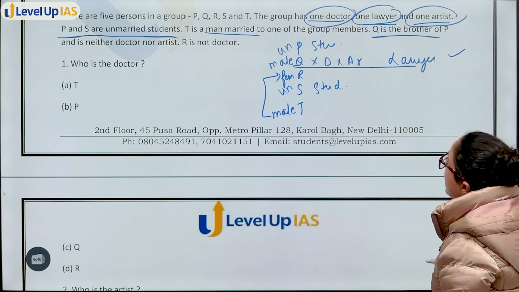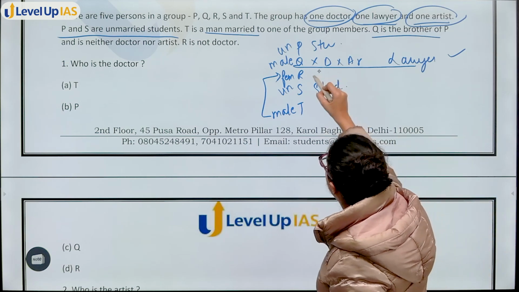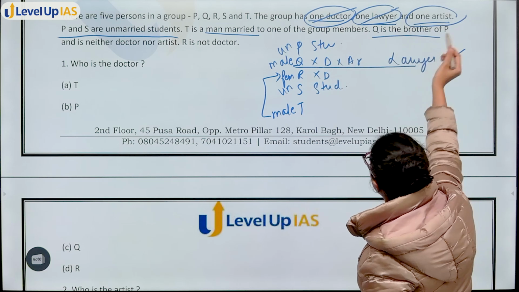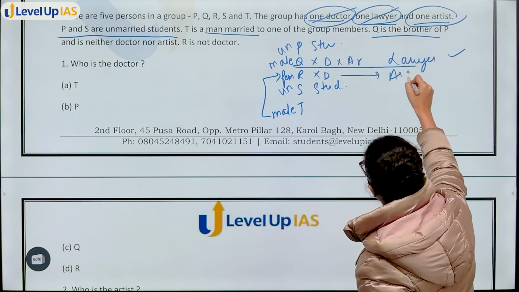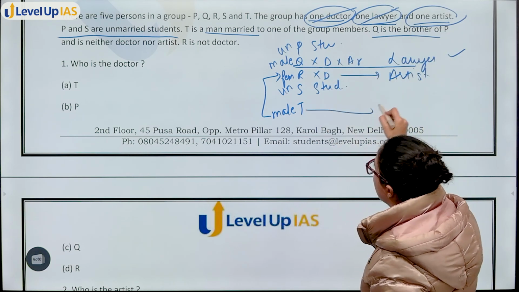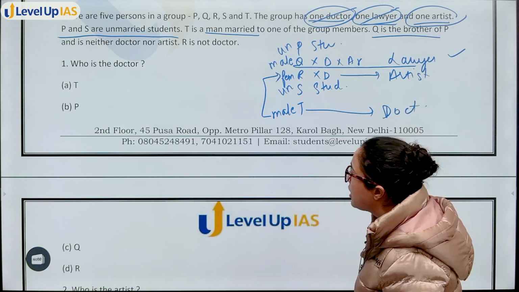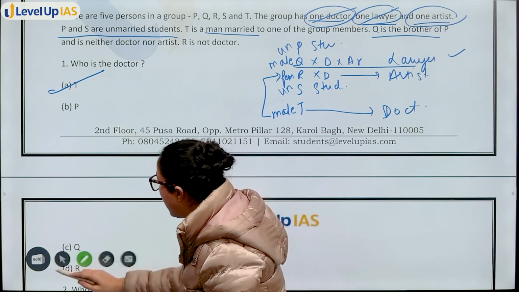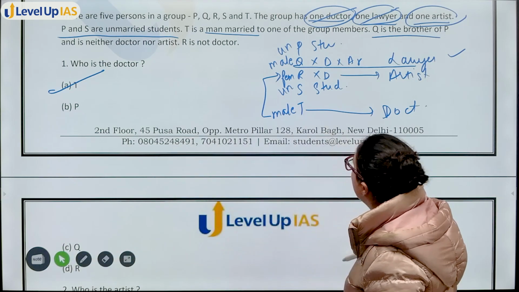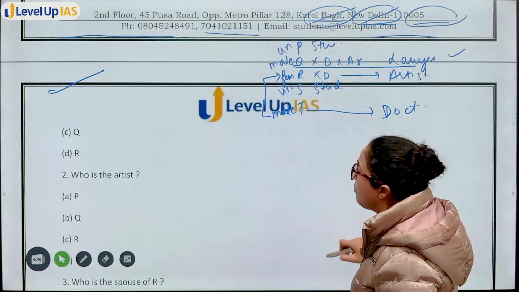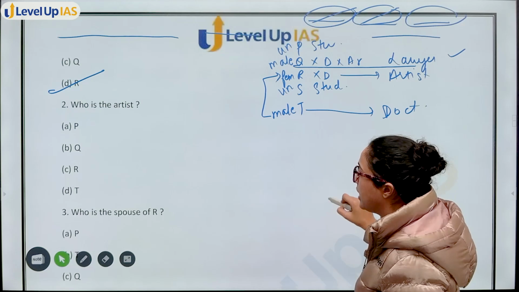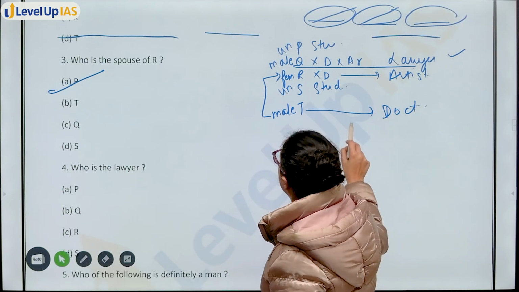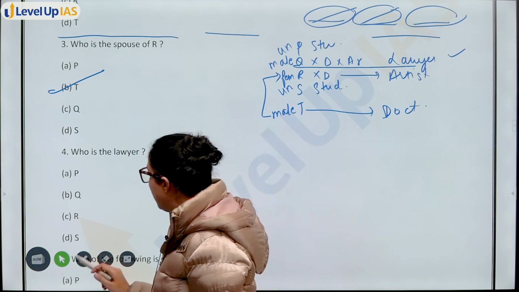Okay. Now R is not a doctor. R doctor नहीं है. ठीक है? Lawyer already cover हो चुका है. That means R is artist. Which means T is doctor. Question क्या है? Who is the doctor? Option A, T. Who is the artist? Artist पूछा है तो R. Option C, R will be your answer. R is the artist. Who is the spouse of R? R का spouse कौन है? T. ठीक है?